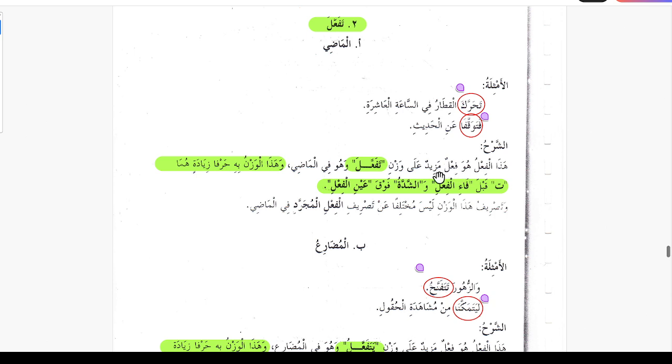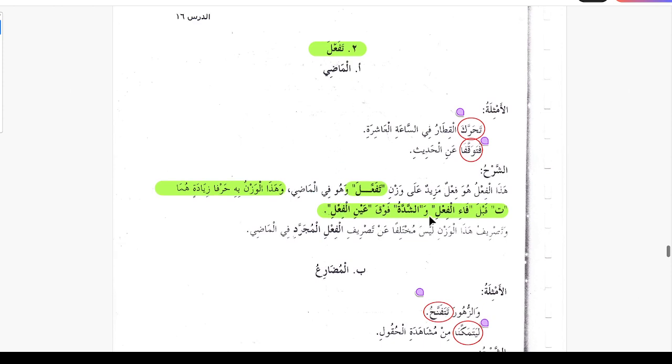The explanation of this tafa'ala. Hazal fe'lu huwa fe'lun mazidun ala wazni tafa'ala. This verb is fe'l mazid on the pattern of tafa'ala. Wa huwa fe'lul madi, and this is for the case of the past tense. Wa hazal waznu bihi harfa ziyadatin, and this pattern has two additional letters. Huma, they are ta qabla fa'il fe'li, before the fa kalima of the verb. And washaddatu, shadda means doubling of the an kalima, fawqa ainil fe'li.